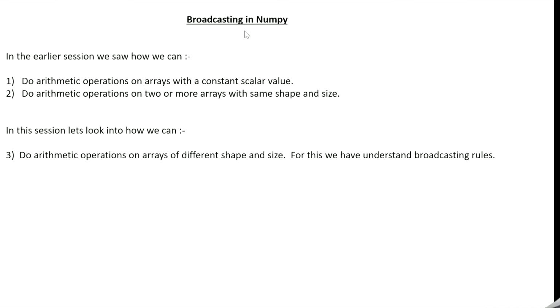In today's session, let's see how we can perform arithmetic operations on arrays of different shape and size. For this, today we are going to learn more about broadcasting and the broadcasting rules. If we have arrays of different dimensions, then we have to apply the broadcasting rules, and if they satisfy the broadcasting rules, the arithmetic operations can be performed, otherwise it gives out a value error. So let's look more into it in this particular session.